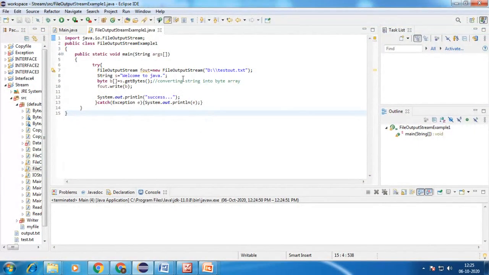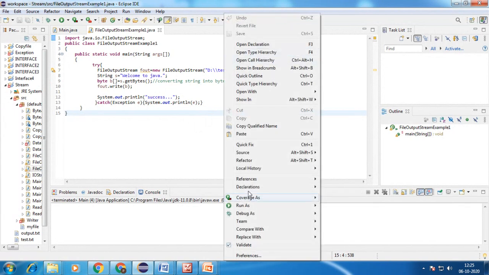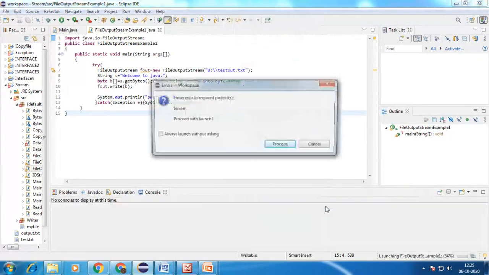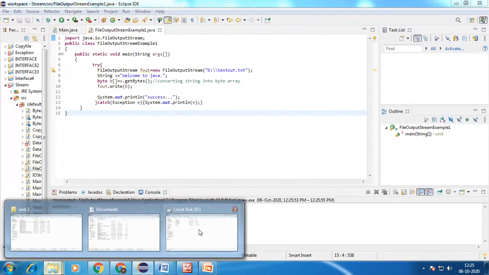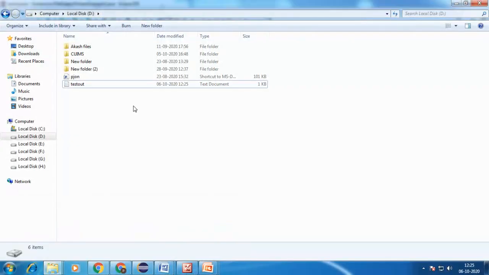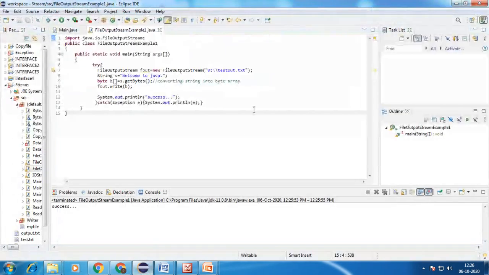So in that output stream, once I run this code, it prints success. I check the D colon, and here the test out.txt is present. Once I run this code as an output stream, the output stream means the flow of data from the application to the output destination.